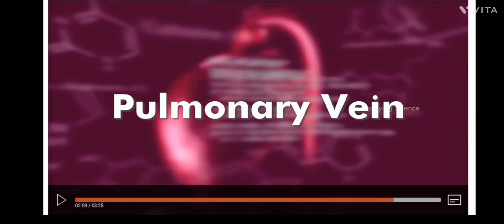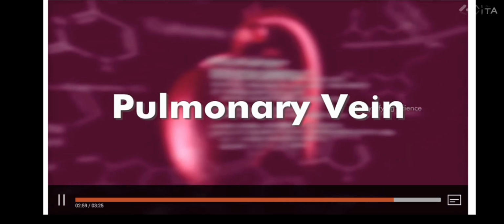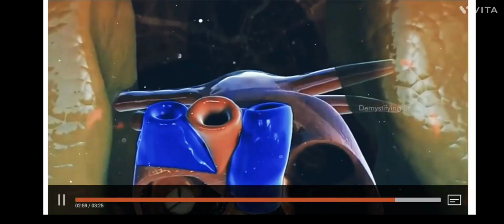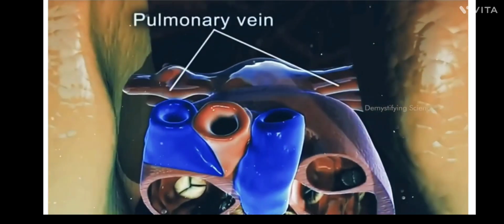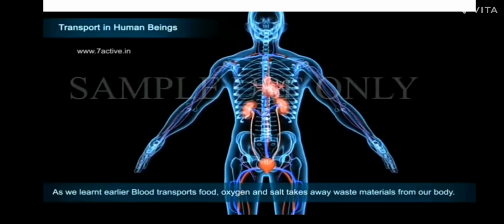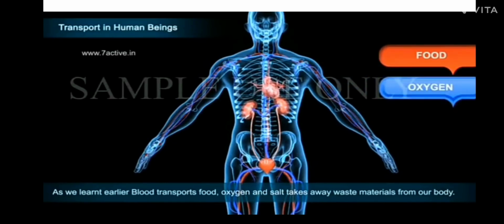Now next comes pulmonary veins. What are these pulmonary veins? They will return the oxygenated blood from the lungs to the heart. See here, these are pulmonary veins. They will return the oxygenated blood from lungs to the heart. See here, like this the oxygenated and deoxygenated blood is transported throughout your body.